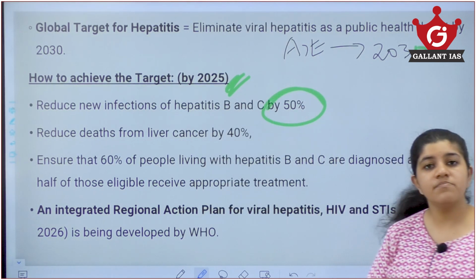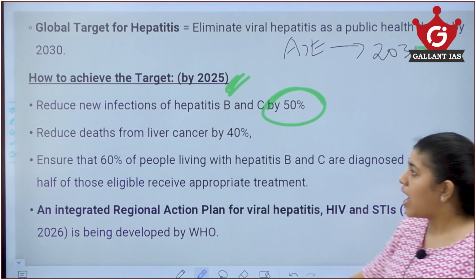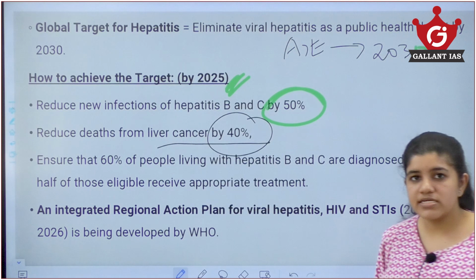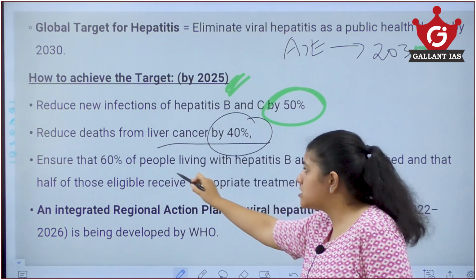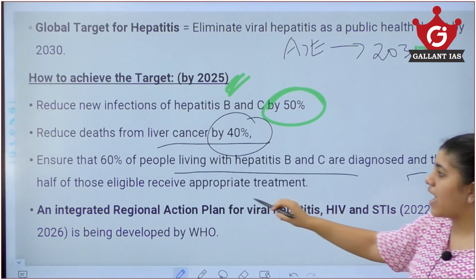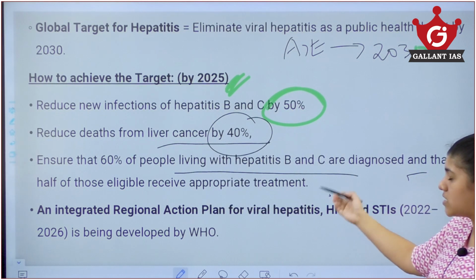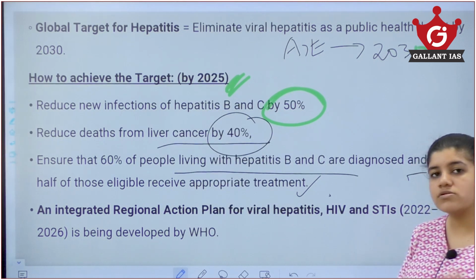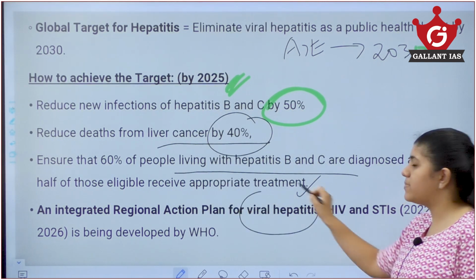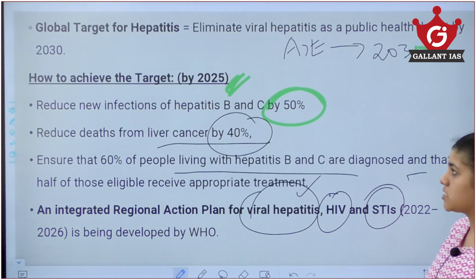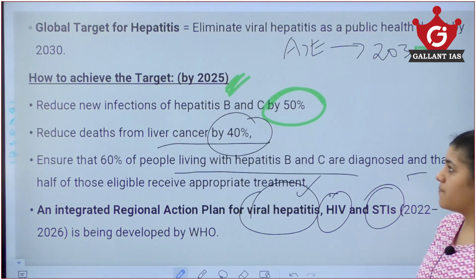Reduce that by B and C by 50% and also reduce the death from liver cancer by about 40%. Ensure that 60% of the people living with hepatitis B and C are diagnosed and that half of those eligible receive appropriate treatment. An integrated regional action plan was also developed by WHO in the case of viral hepatitis, HIV and STI, sexually transmitted diseases. So these are all the global targets.